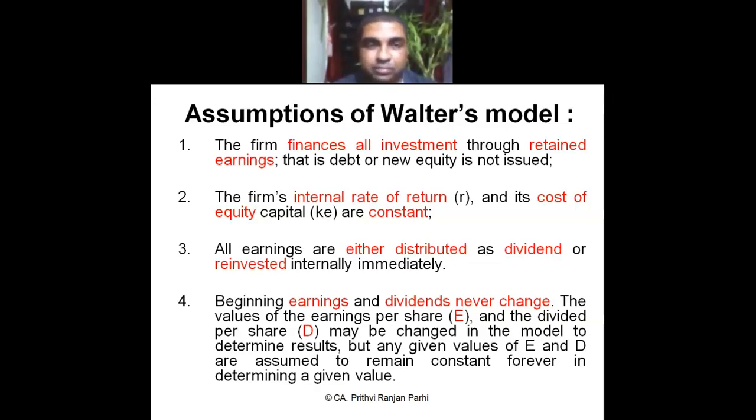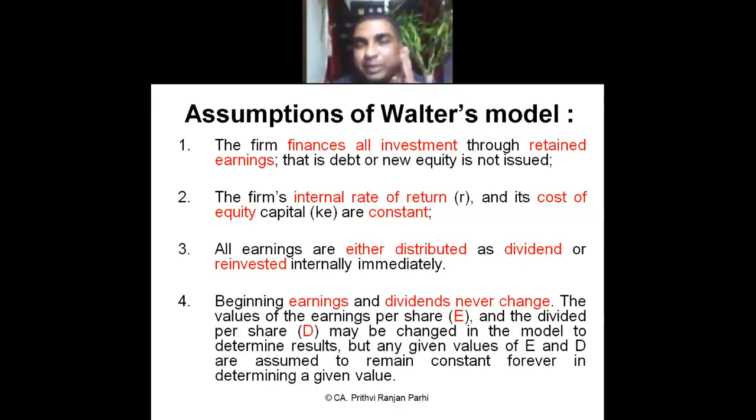The firm's internal rate of return and its cost of equity capital are constant. Internal rate of return. That means the return which firm's earning. That we'll call it as R. That is firm's return. Here the theory says firm's return is constant. Assumption is that constant. That means always in this theory he has assumed it is constant. Practically it will not be constant. But when we are testing that theory, you have to assume that returns are constant.